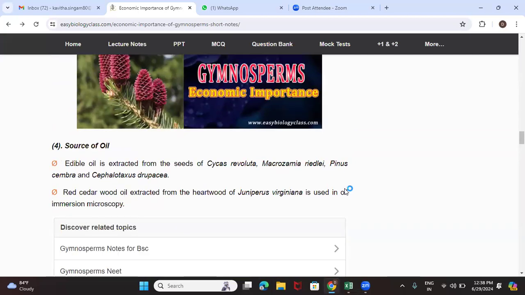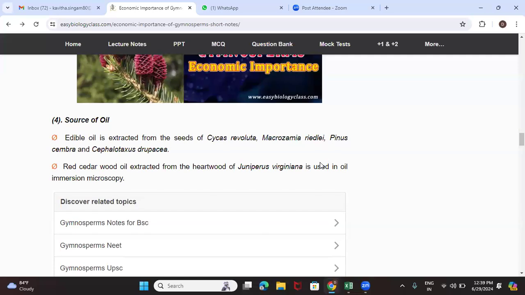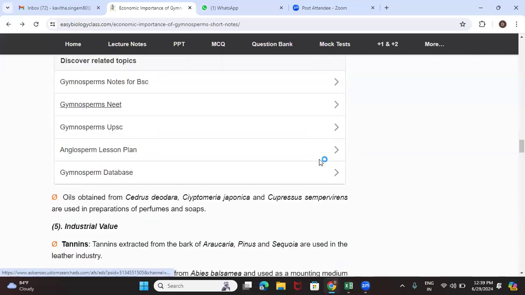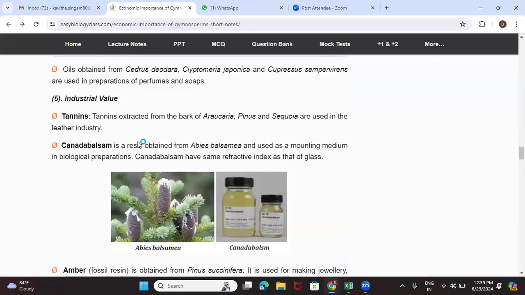Next are the essential oils. The gymnosperms like Microcachrys, Cephalotaxus, and Juniperus are the source of oil and of industrial value. Pinus, Picea, and Araucaria yield tannin, which is especially used in the leather industry.